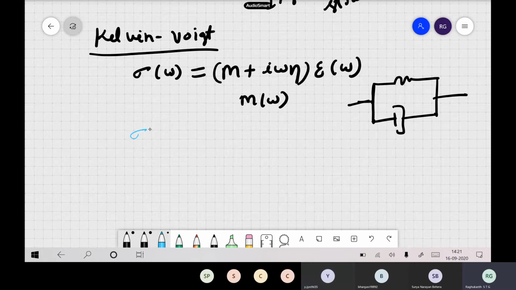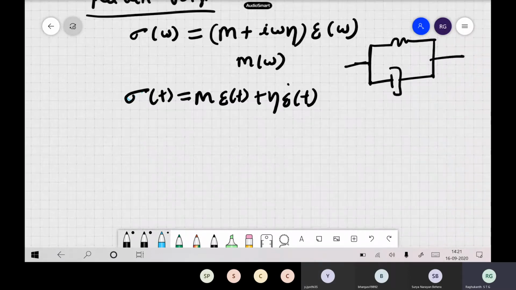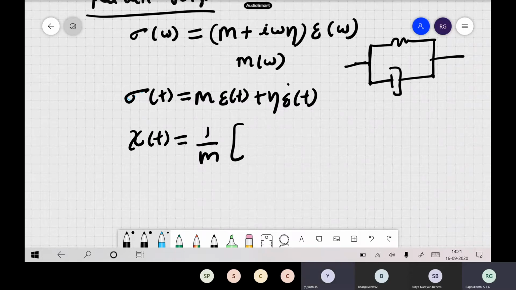Sigma of t can be written as m epsilon of t plus eta epsilon dot of t. Of course, you can find the other functions also. The creep function we have also written: psi of t is 1 by m times 1 minus e to the power of minus t by tau epsilon. So you can find all the other things also.